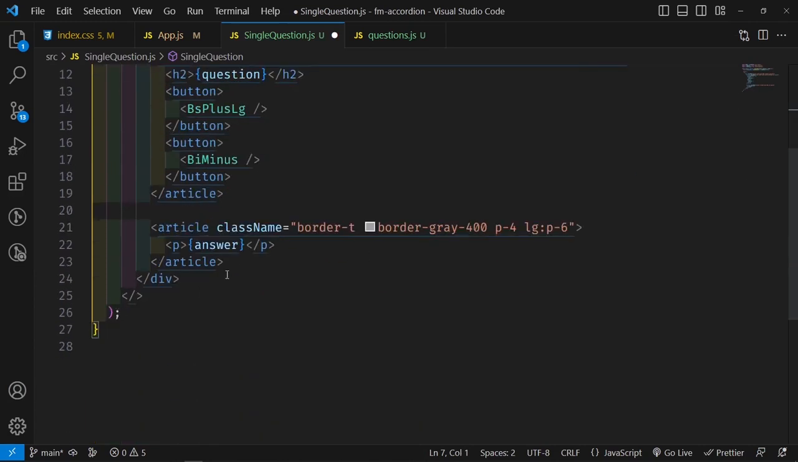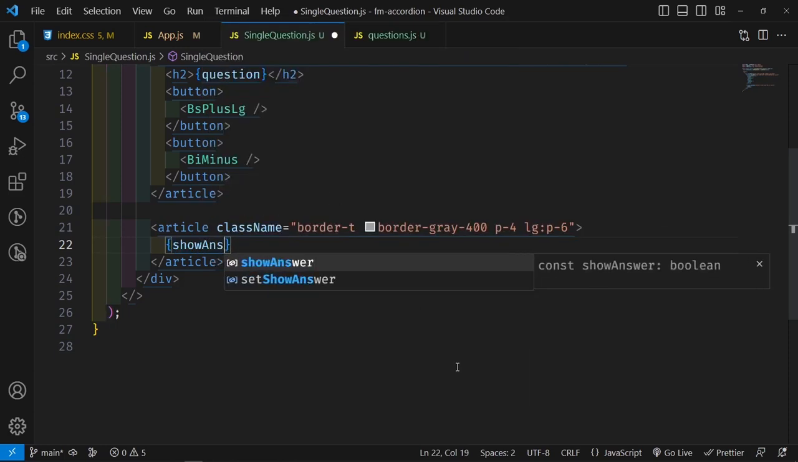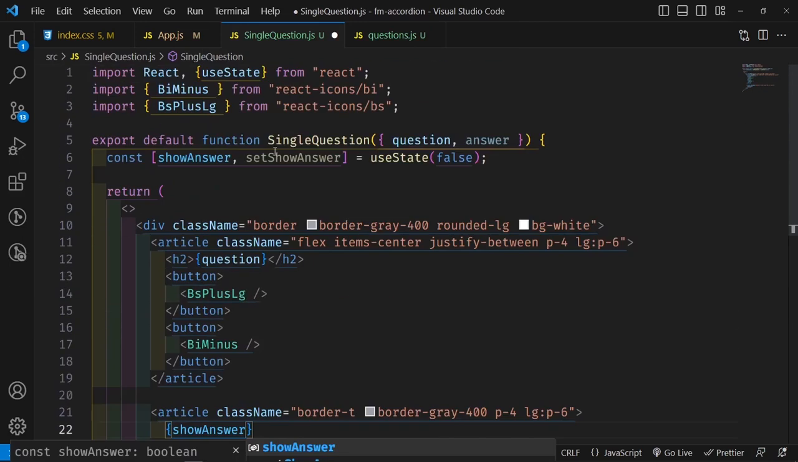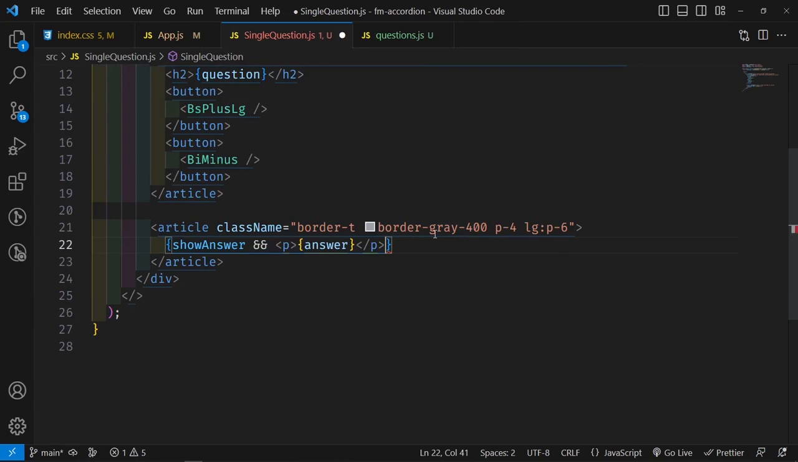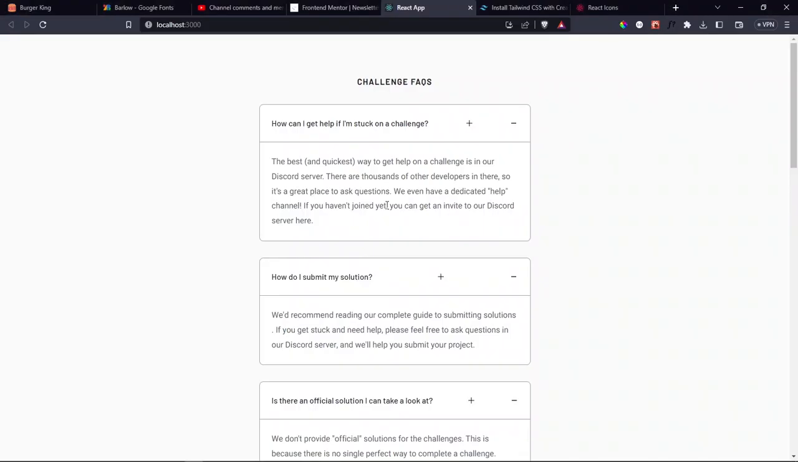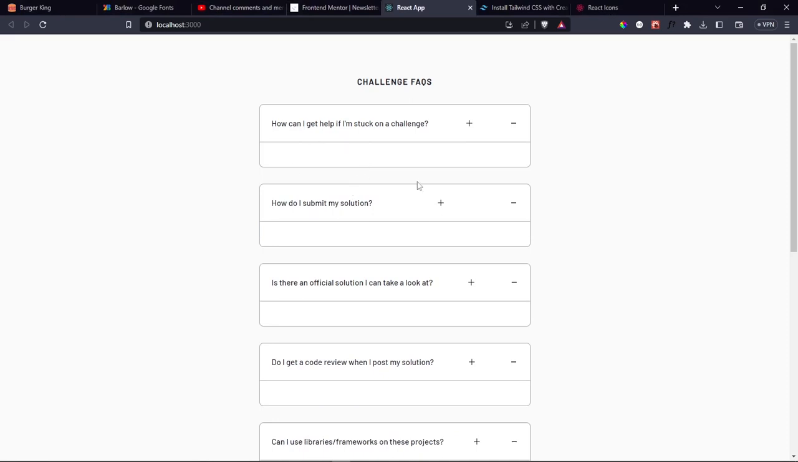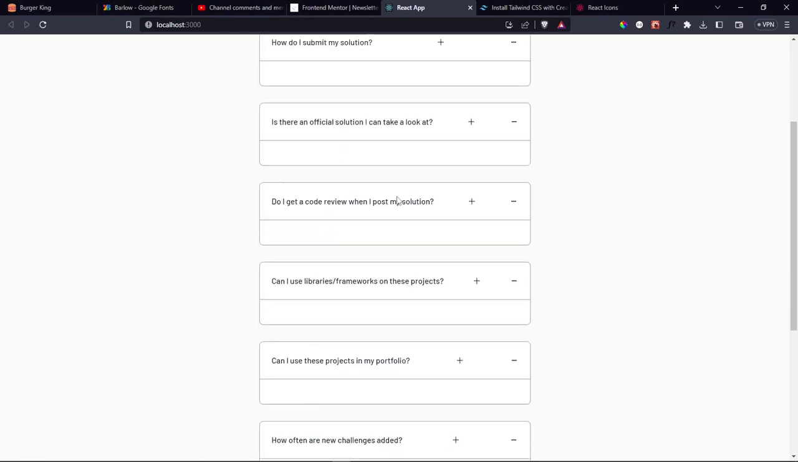And then using short circuit rendering, what I'm going to do is cut this part out, and then place my curly brackets and say that only when show answer, our state value, is true, that's when you want the paragraph to render which has the answer. So that when I save this, all of these paragraphs should disappear. There we go. So they disappear.